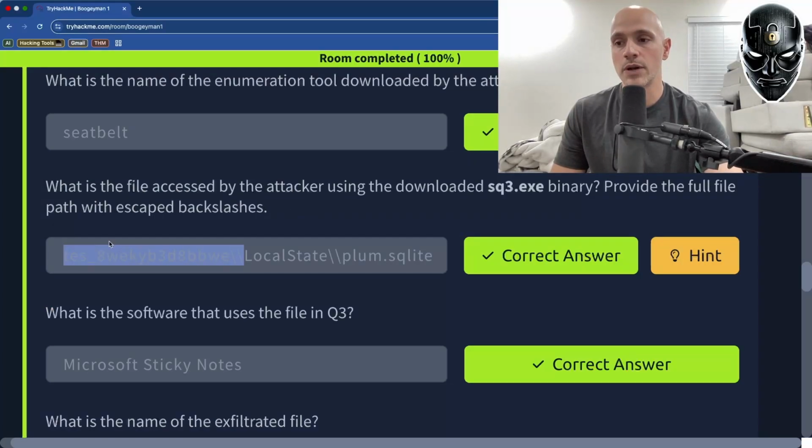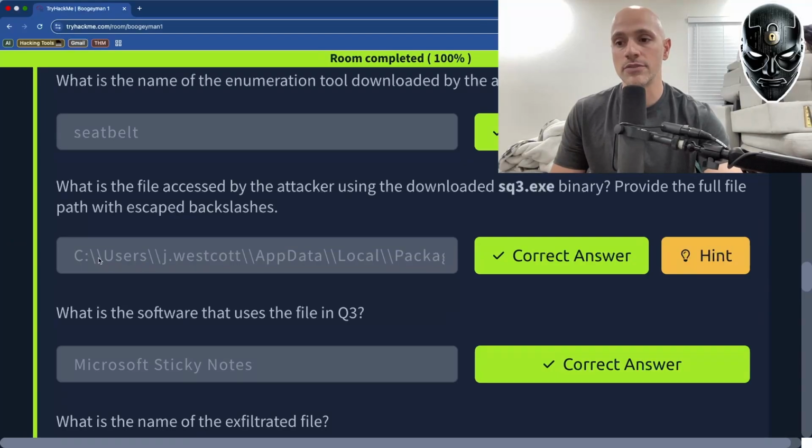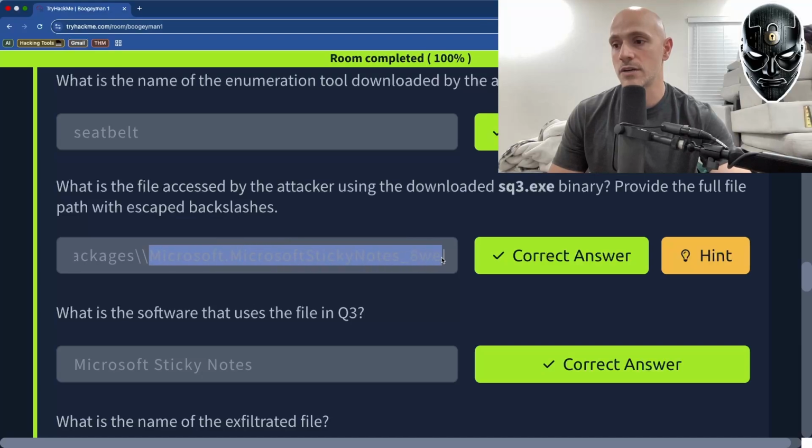From there, we found that he first went into the C location, then into Users, and ultimately into JWestcott. If you combine all of that, you get the full path. Inside of this, you also get to see that he used Microsoft Sticky Notes, which was the software he used to read the file.